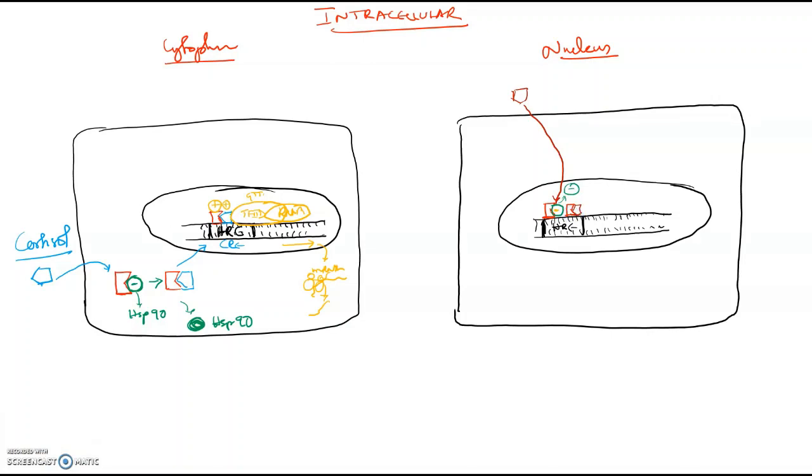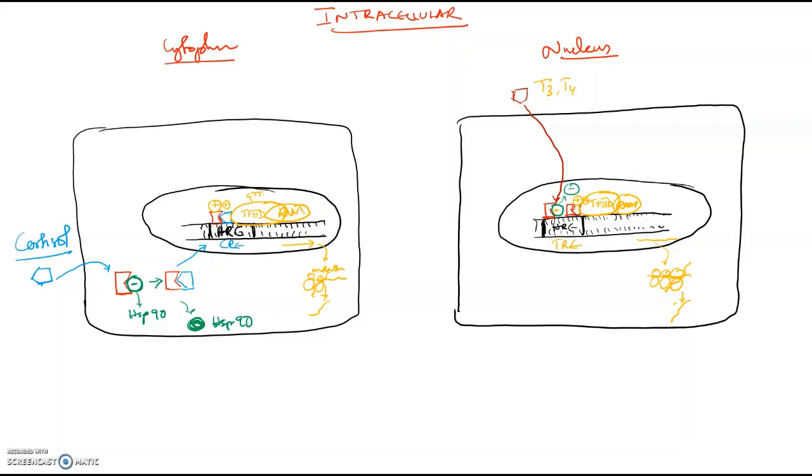This hormone receptor complex will now recruit the transcription factors. TF2D will come, causing RNA polymerase to come. This RNA polymerase will synthesize an mRNA. This mRNA comes out to the ribosomes, proteins are synthesized, and these proteins will do their action. Here it is your T3, T4, and the response element is TRE.